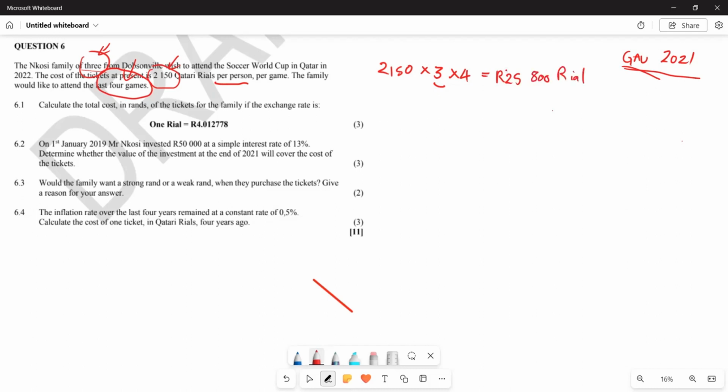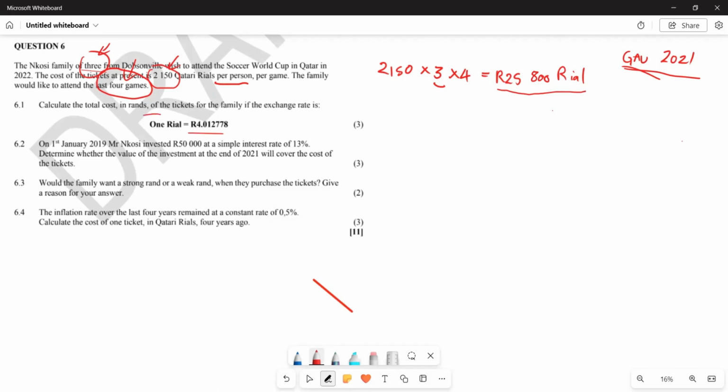So ordinarily if they were in Qatar, this was going to be the money that they are paying in riyals, using their currency. But now they are here in South Africa, right? So they will also have to multiply this amount of money with the cost of rand.